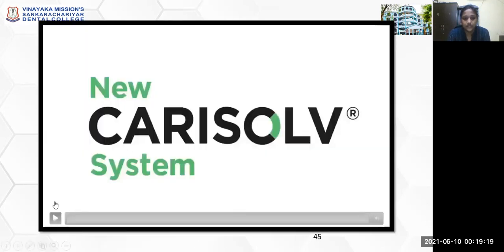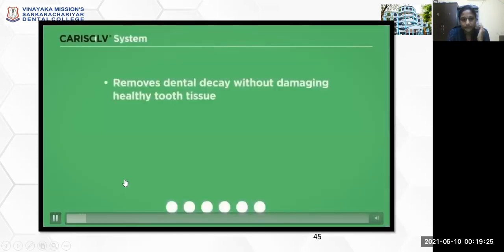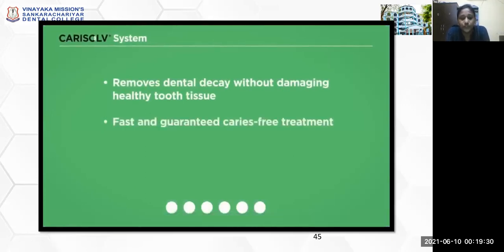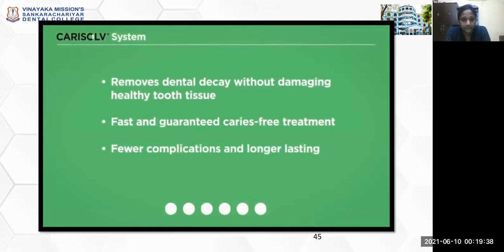So we shall see a small demonstration about the Carisolv. It removes the dental decay without damaging the healthy tooth tissue. It is fast and guaranteed caries-free treatment with fewer complications, and it is longer lasting.